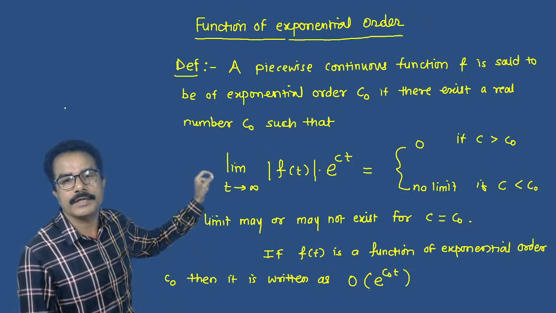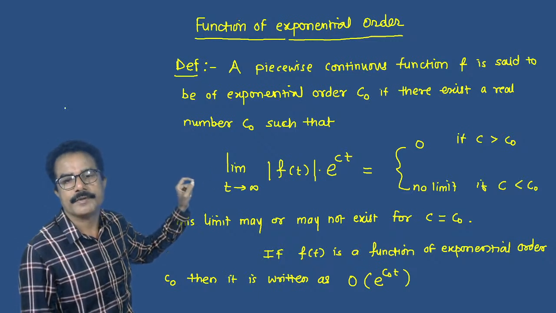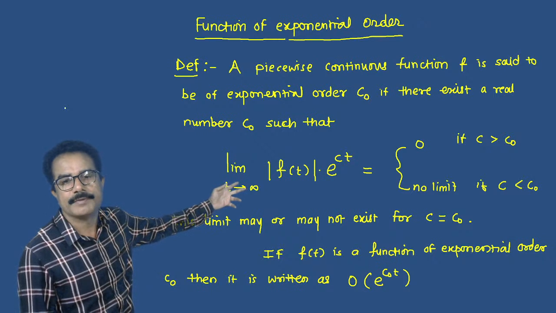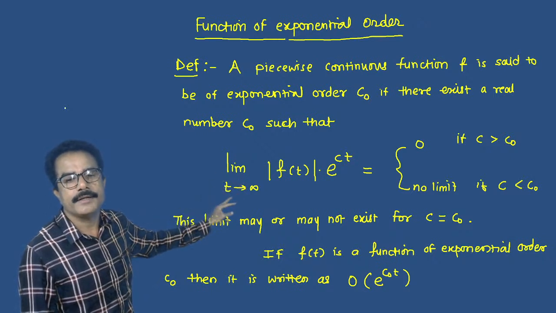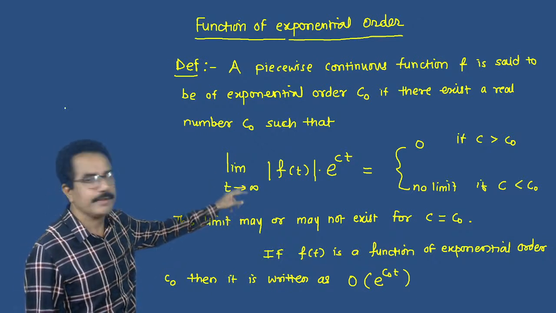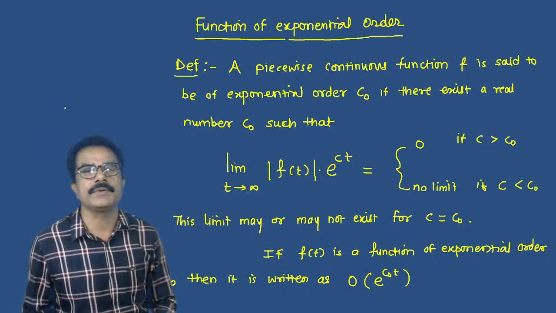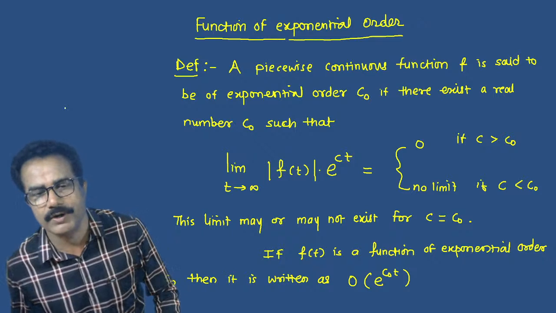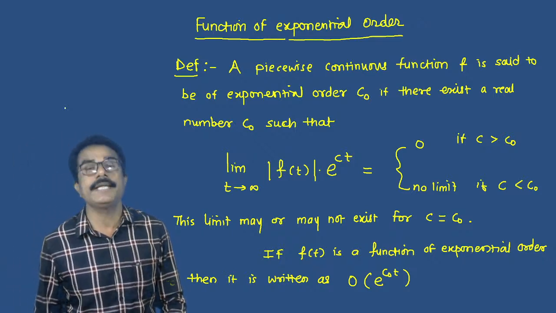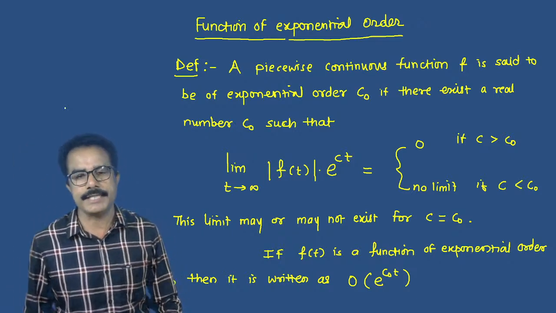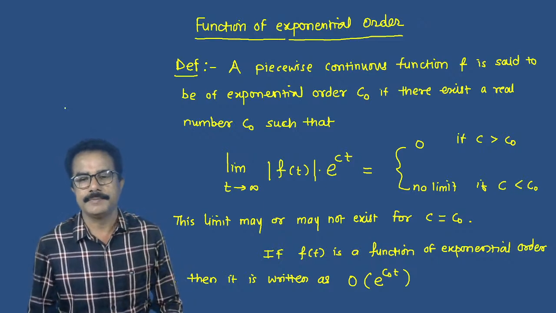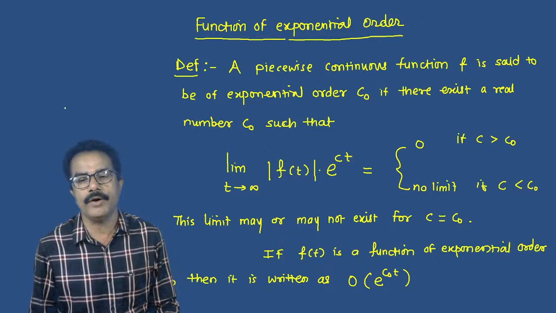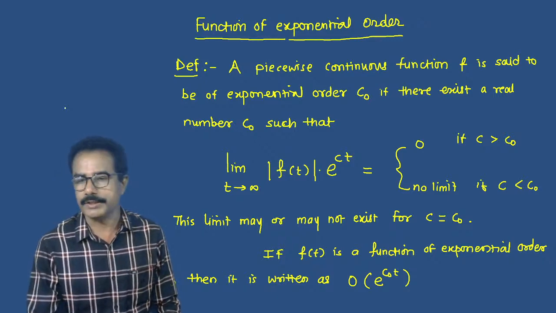If that function satisfies the condition that the limit as t tends to infinity of mod of f of t into e raised to ct equals 0 if c is greater than C0, and has no limit if c is less than C0, then it is an exponential order function, which is denoted by O of e raised to C0 into t.